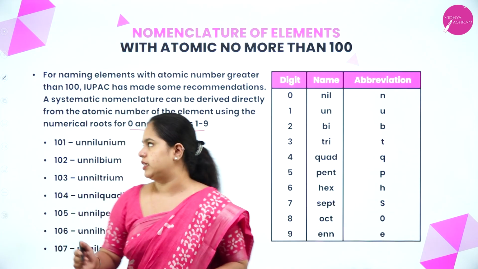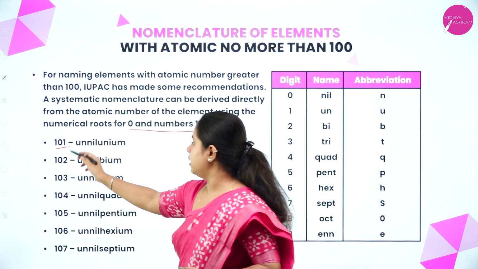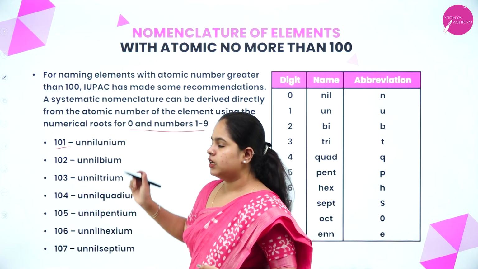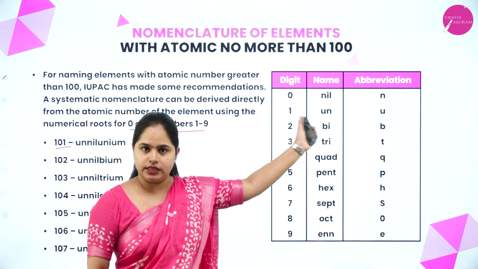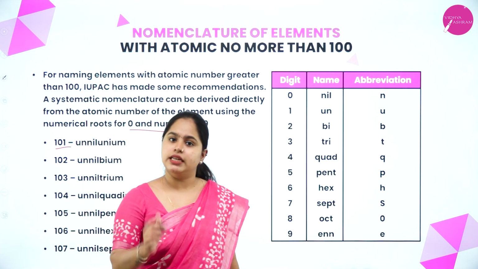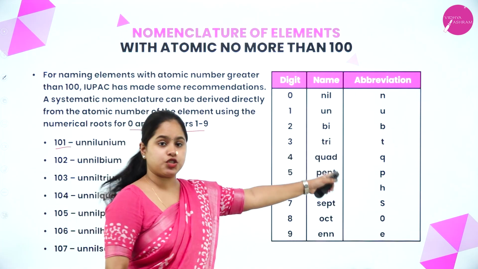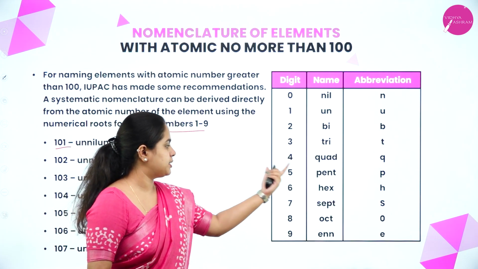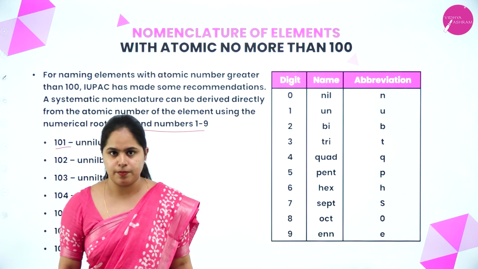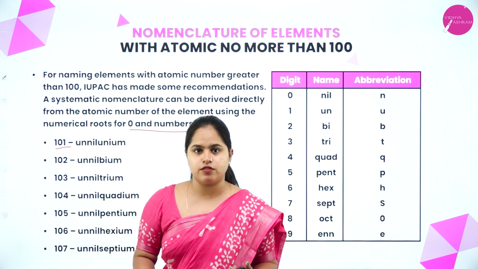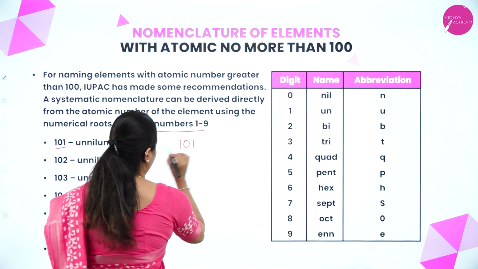So let's try to understand this. Let us take the example of the element having atomic number 101. According to IUPAC, you can see that if the digit is 0, the name is nil. For 1, it is un; 2, it is bi; 3, it is tri; 4 is quad; 5 is pent; 6 is hex; 7 is sept; 8 is oct; and 9 is enn. So how exactly do you have to name these elements? Let's take the example of 101.